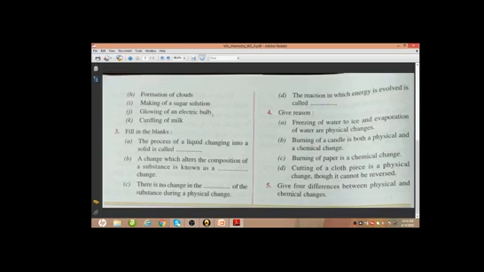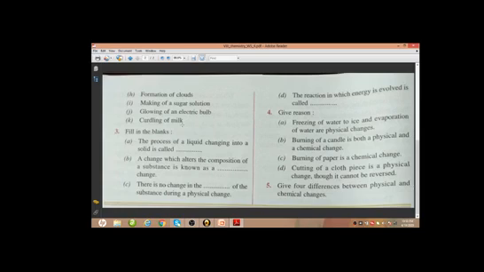Glowing of an electric bulb is another example of physical change, because when we switch on the light, current passes through this electric bulb, it will get heated and we are getting the light. But once we switch off the light, the electric bulb will come to its original form. Here we are not going to get any new substance, it only gets heated and gives light. So this is again a physical change.